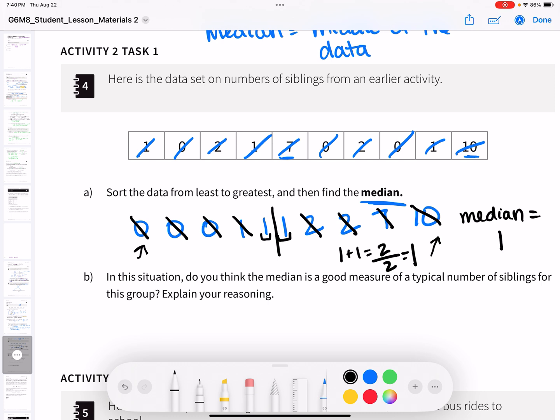Okay? So basically, we are literally finding the middle of the data. Okay? So in this situation, do you think the median is a good measure of a typical number of siblings for this group? Yes, I really do. Because one sibling is in the middle of where most of the points in the data set are.